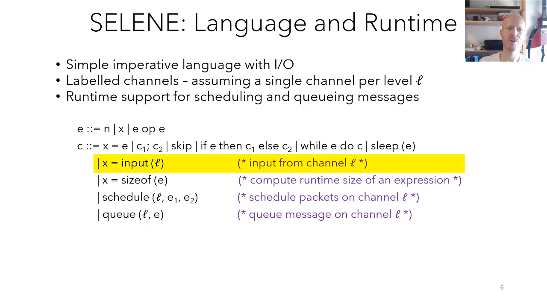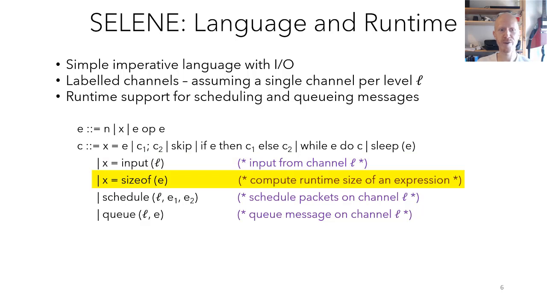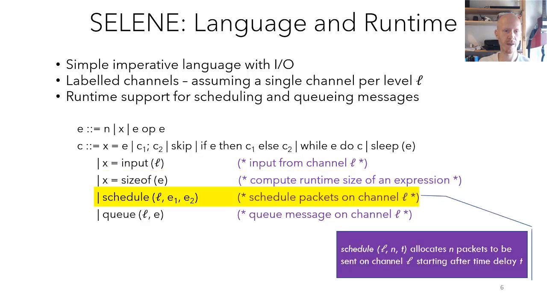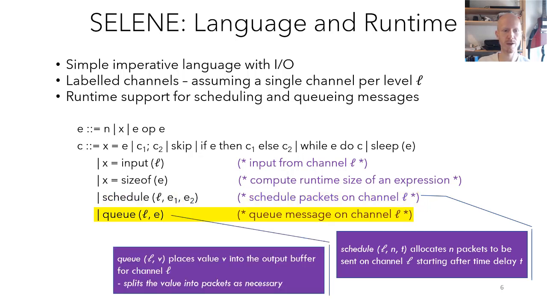The input command is used for obtaining an input value by decoding a sequence of incoming packets on a channel. The size of command computes the runtime size of an expression. This is useful for determining the number of packets needed to send a message. The schedule command schedules packets on a channel. It takes the channel, the number of packets to schedule, and a time delay before sending the packets. Finally, the queue command is used for queuing a message on a channel. It takes the channel and the message to queue.